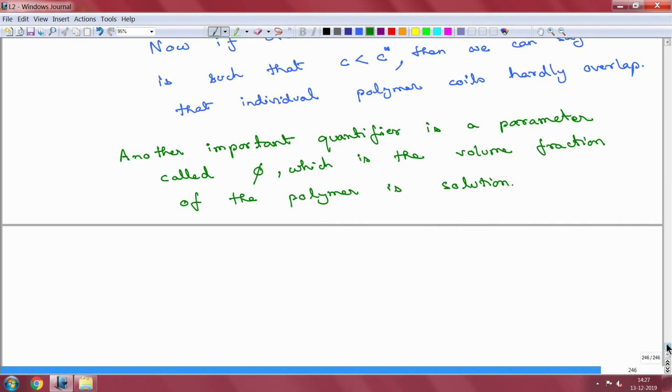Now, obviously the moment we are associating a quantity, we have to tell how you calculate it, right. So, let small v be the volume of a single element and C be the concentration.